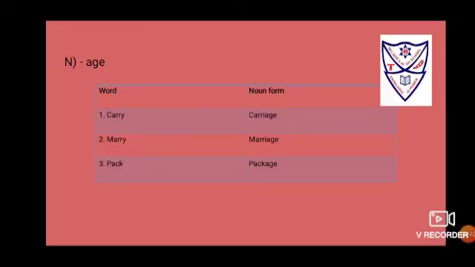How to use the suffix AGE? If it is carry, remove Y and put I. Y will always be replaced with I. After replacing Y with I, put AGE, then it changes to carriage. Marry, remove Y, put I and add AGE, changes to marriage. Pack, simply add AGE, that changes to package.